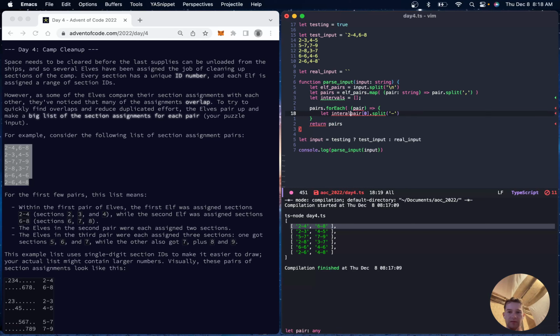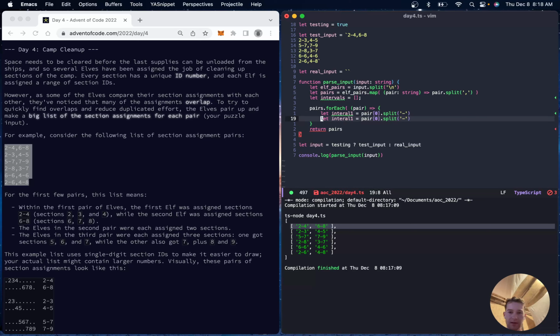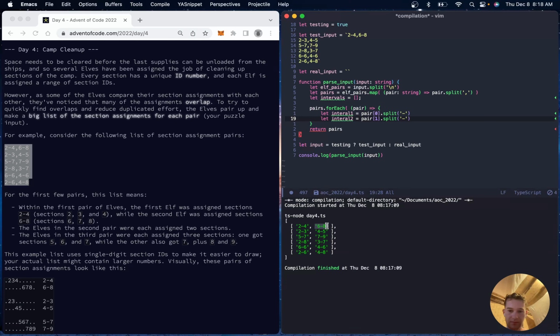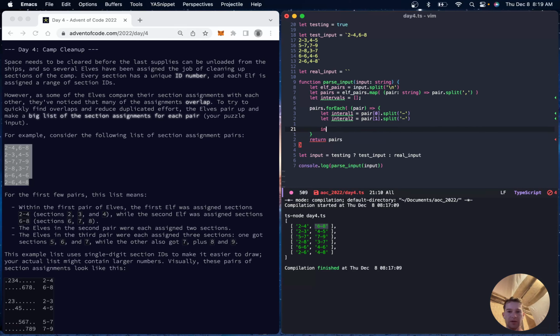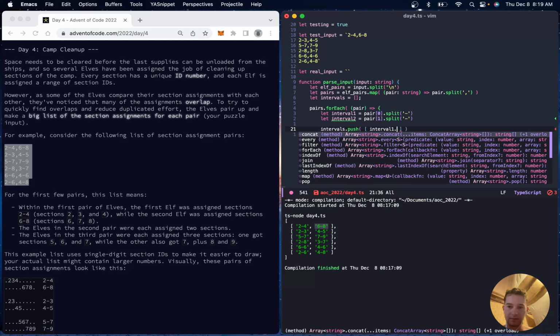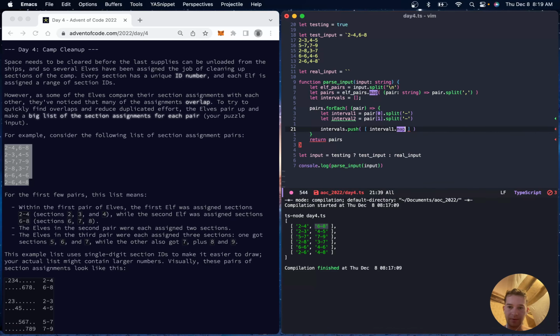Let interval 1 equal this. Let interval 2 equal this, split on the dash, and then intervals dot push on a new array of interval 1 dot map.